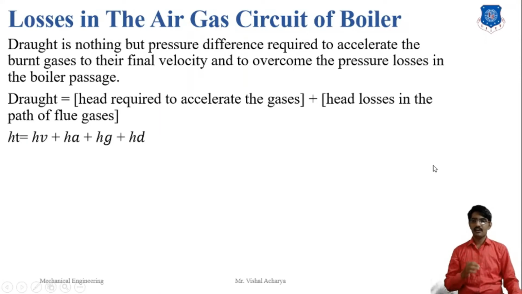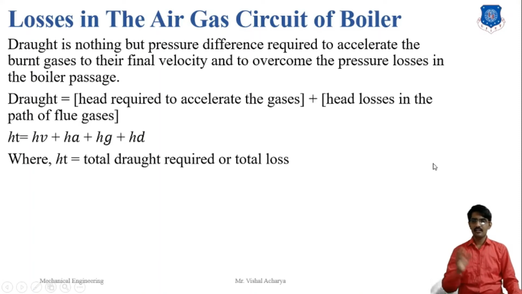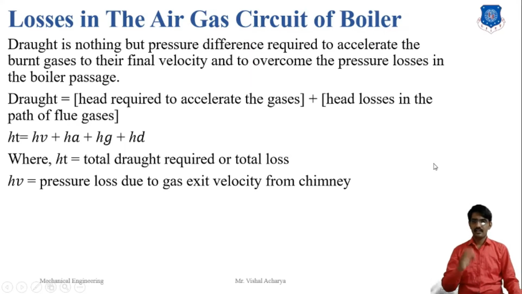HT is equal to HV plus HA plus HG plus HF. Here HT means the total draft required, or total losses, which provide for accelerating the gas flow. HV is the pressure loss due to the gas exit velocity from the chimney.